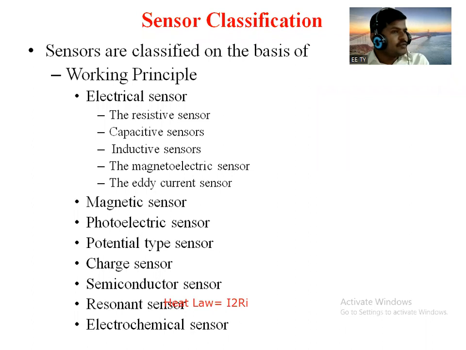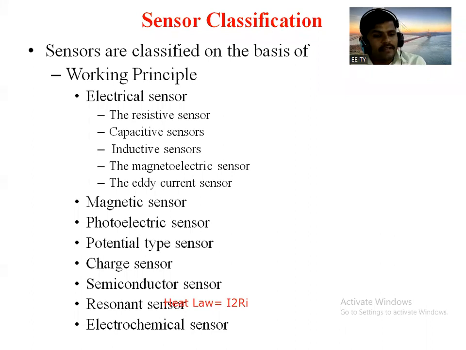Okay. So depending on the eddy current principle, there are some types of sensor: magnetic type, photoelectric type, potential type. Then some sensors depend upon charge, or we can call it ion concentration.